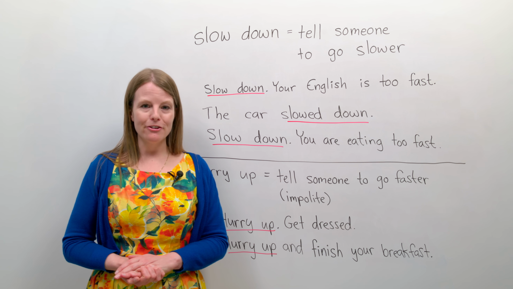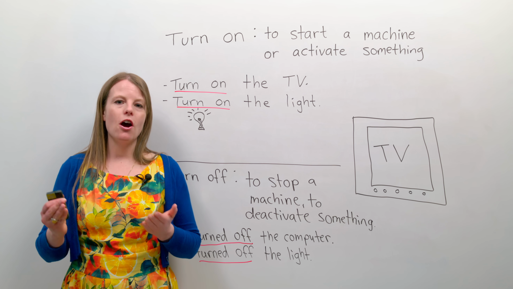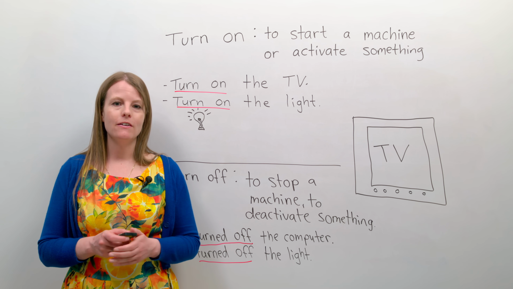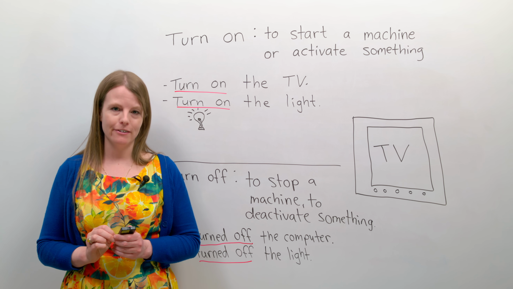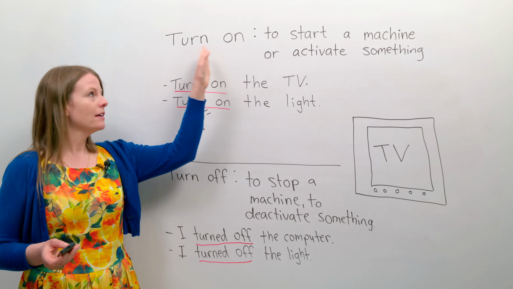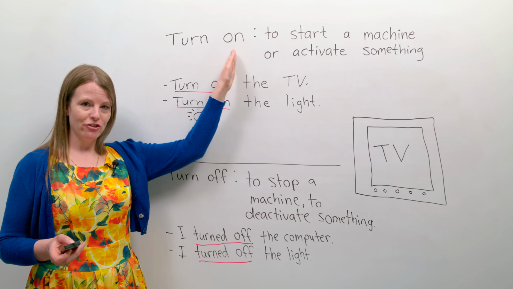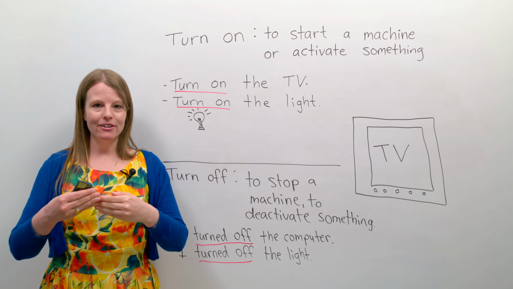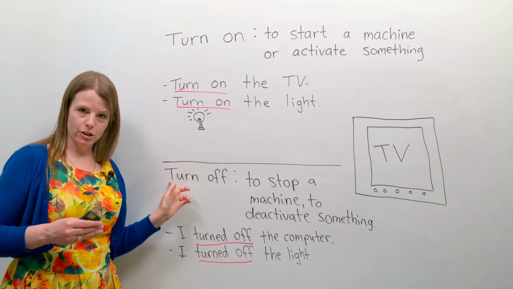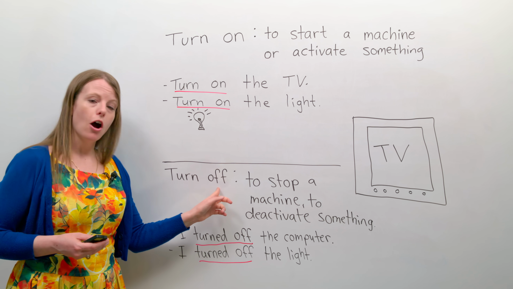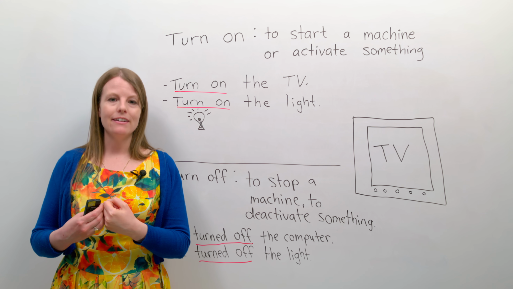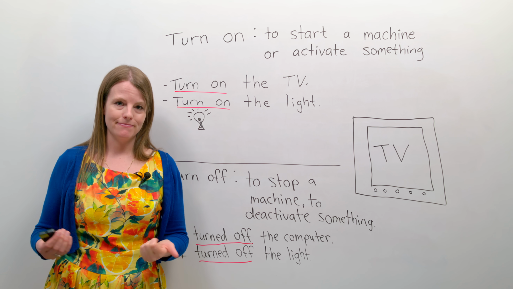Let's look at some other phrasal verbs. Turn on and turn off are two phrasal verbs. Turn is a verb. On is a preposition. Together, they make a phrasal verb. Turn is a verb. Off is a preposition. Together, they make a phrasal verb.